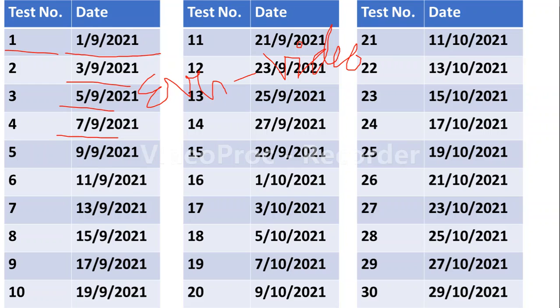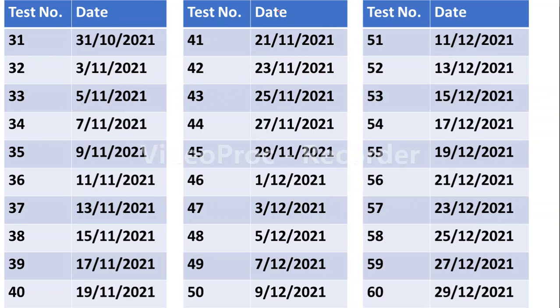And this is the schedule of 30 tests, and here you can see the schedule for another 30 tests. Our last test will be on 29/12/2021. Yes, in the first week of January we have the examination. So our crash course starts from 1st September and ends on 29 December 2021. I hope if you join this crash course, it is very helpful to boost your Paper 1 preparation.